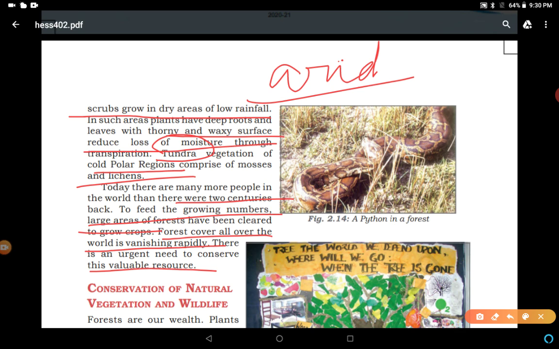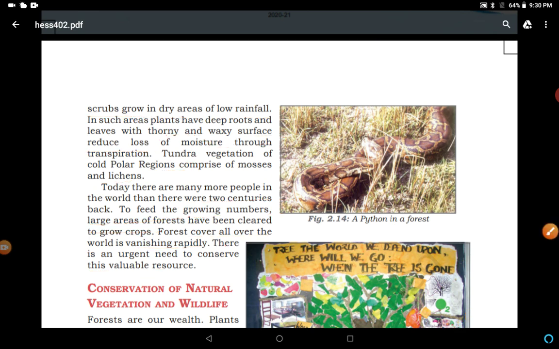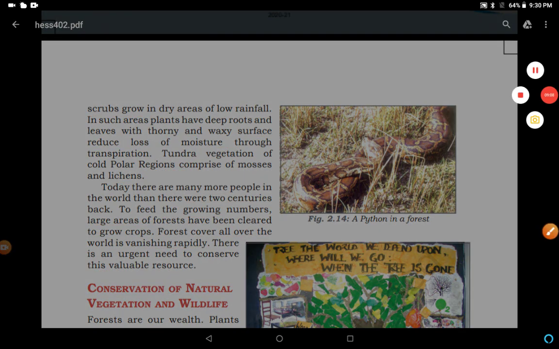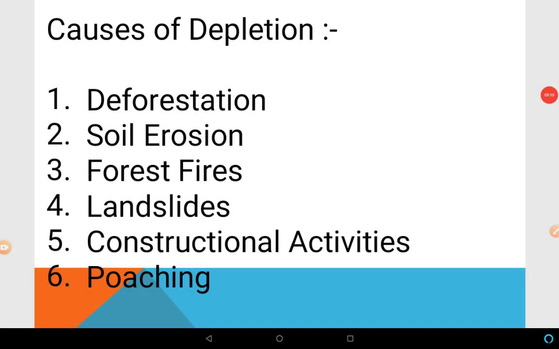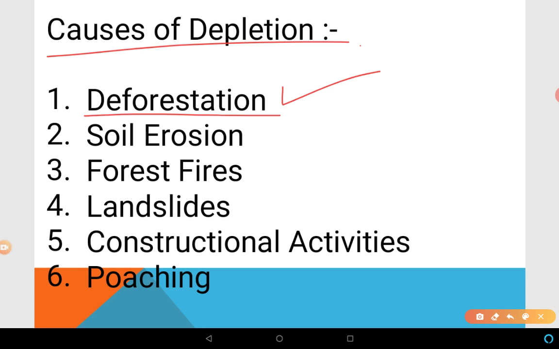So what are the causes of depletion of natural vegetation and wildlife? Let's discuss. It means what are the causes of depletion of flora and fauna? First, deforestation means cutting trees. This is a very dangerous cause. It's very important to know how flora and fauna are depleted due to deforestation. We cut the trees fast because of various kinds of developmental causes.